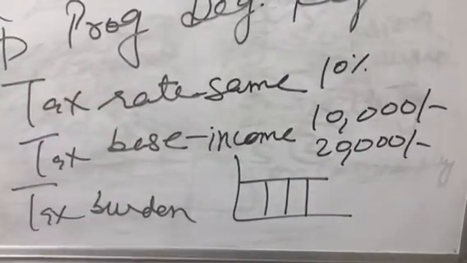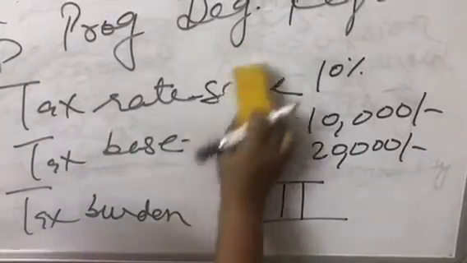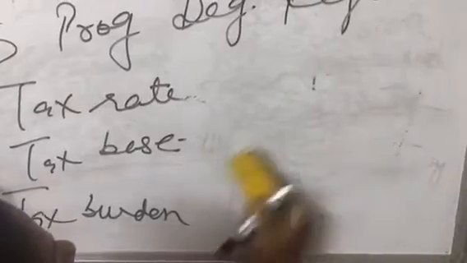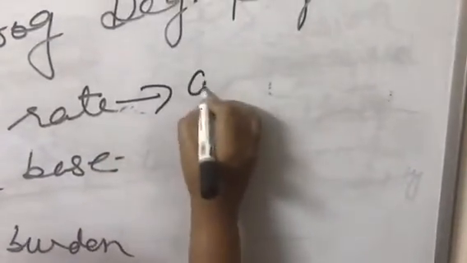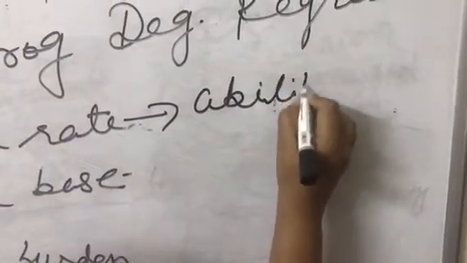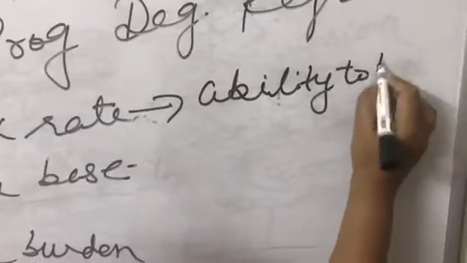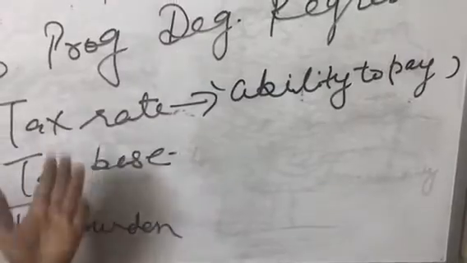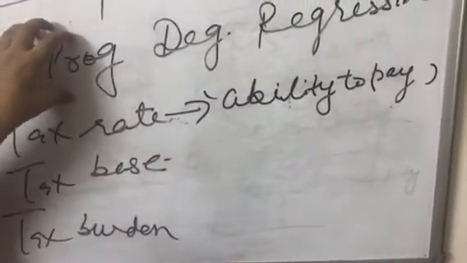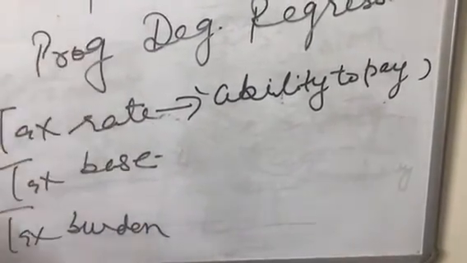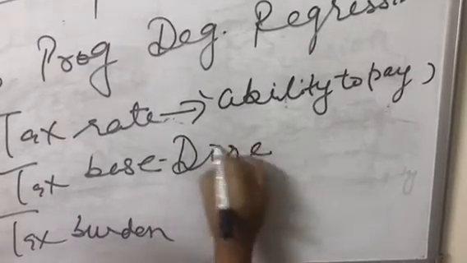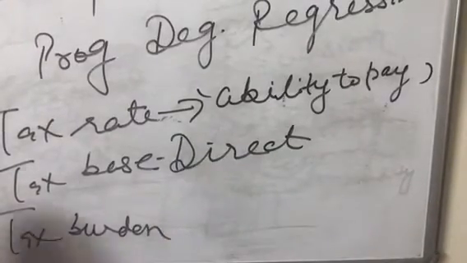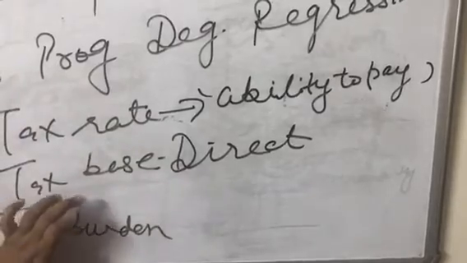Then there comes progressive. As is clear from the term, progressive means which keeps on moving. This is the only taxation system based upon the principle of ability to pay. It means if you are capable to pay, you pay the tax, otherwise there is no need to pay. As per the definition, in a progressive taxation system we have a direct relationship between tax rate and tax base.